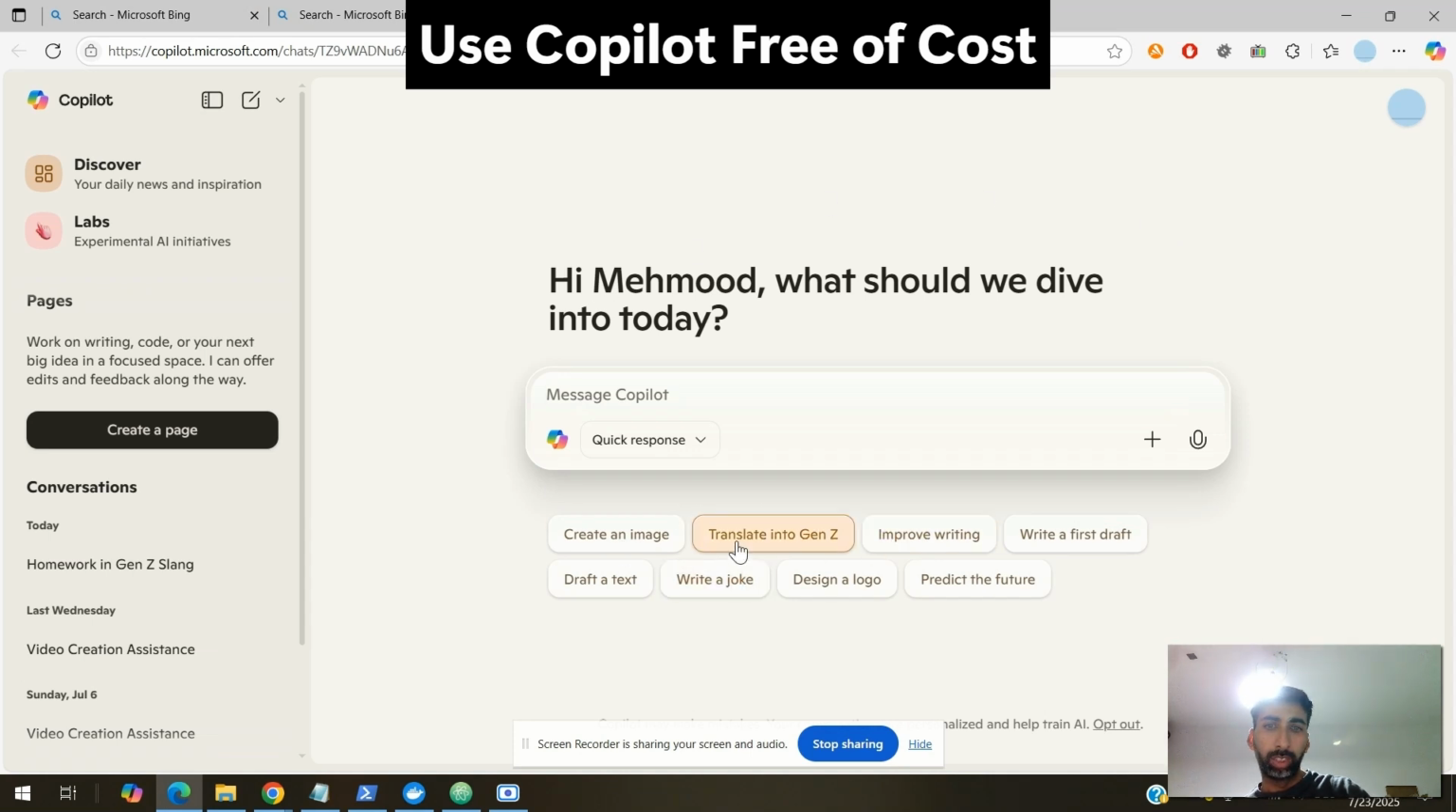And now here you can see we have a couple of different options. I found something interesting, this translate into Gen Z. So I just select this, and then this appears in my prompt. It says translate into Gen Z slang. So I can ask whatever I want.